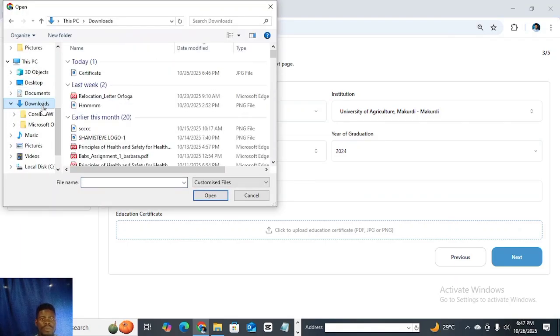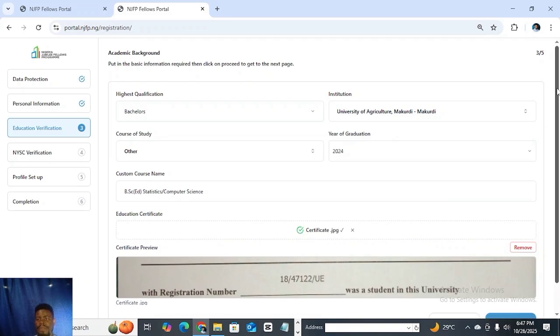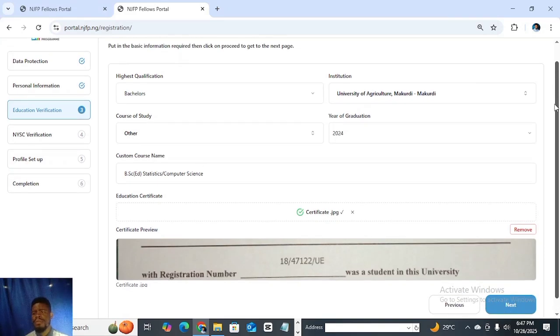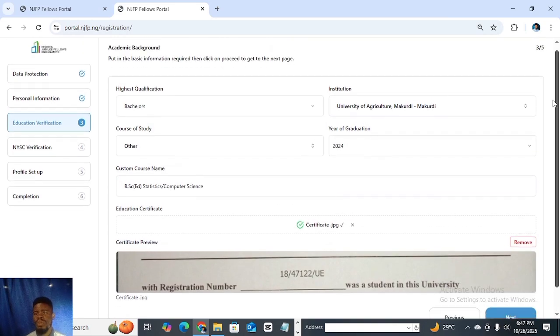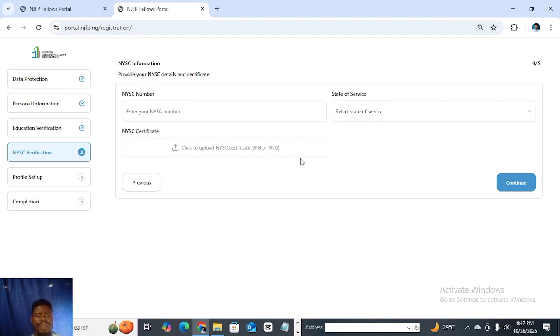All right. For people whose school has gone through transition, maybe from one name to another, make sure that you search for all the names, because you might not see the current name of your school when you search it. So make sure you search all the names. Like my school has gone through several transitions, from University of Agriculture to Federal University of Agriculture, and now Joseph Sarwuan Tarka University. So you make sure that you look into that.